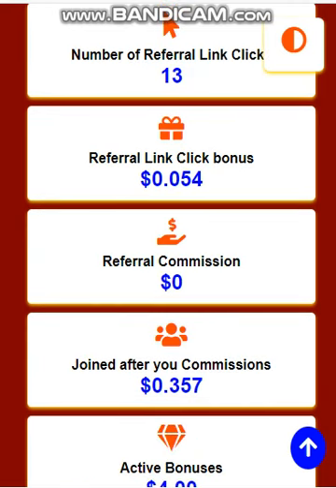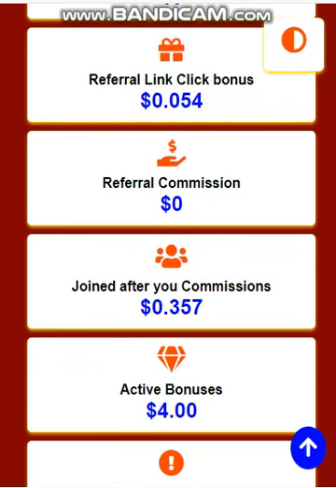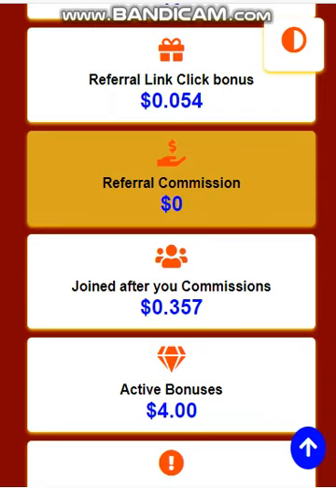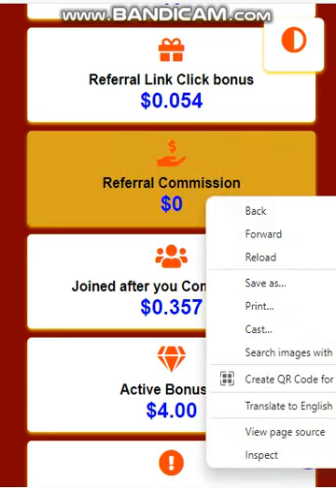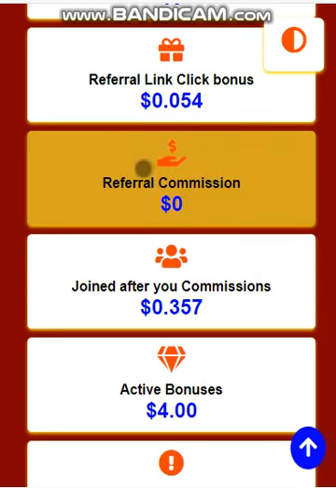When people tap your link, they come to register. You're going to see the click bonus. At the same time, you earn what we call a referral bonus, some percentage of their deposits and subscription plans. But these bonuses will be available when your account is active.